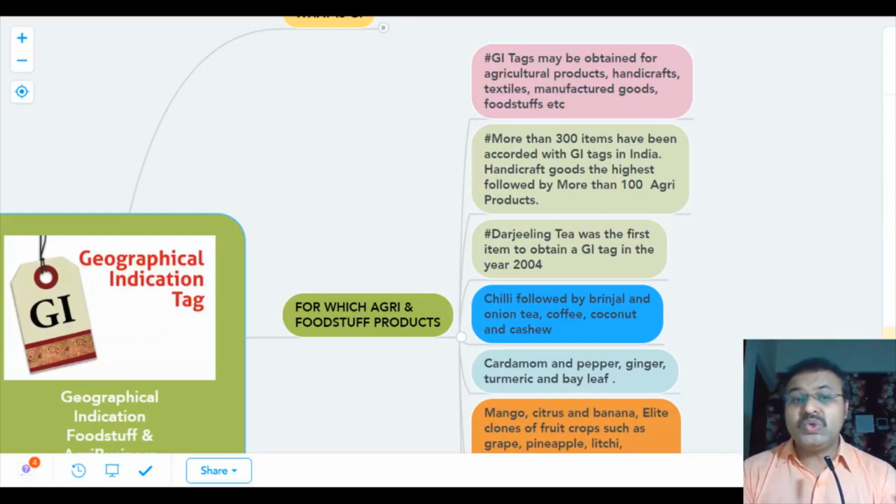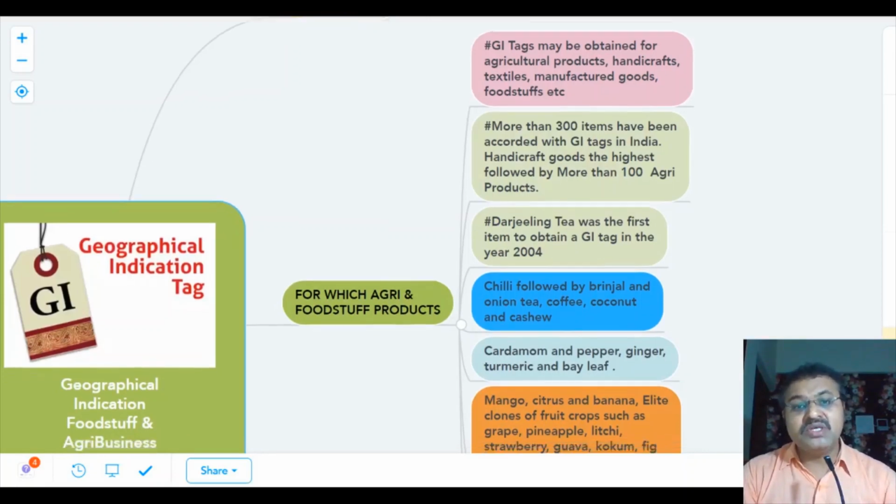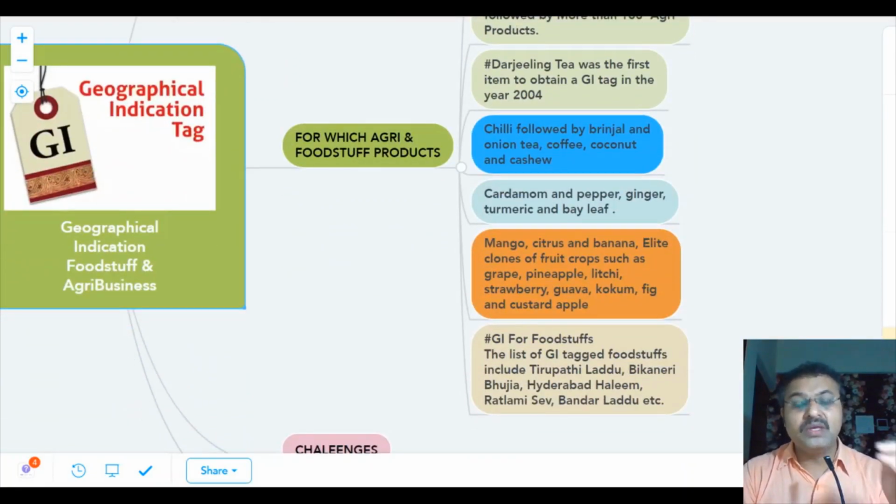Many agri products, like chili and brinjal, which are vegetable products, even onion, tea, coffee, coconut and cashew, are being given the GI tag.